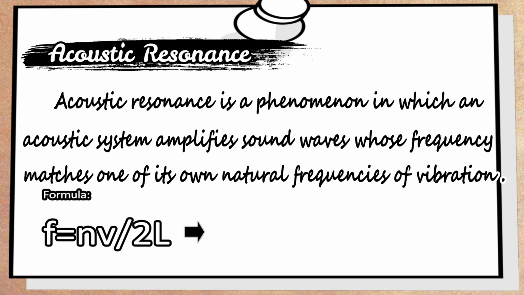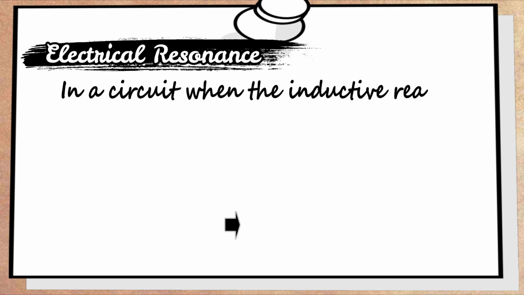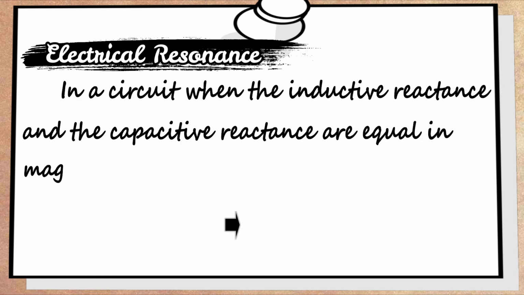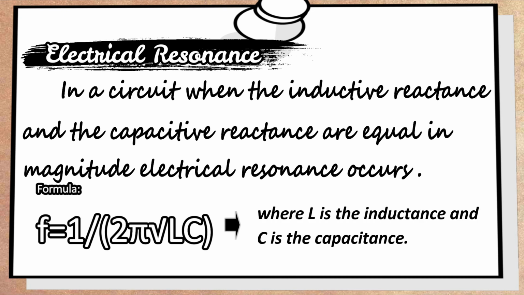In the case of stringed instruments, if we consider a wave traveling along the string with speed, the resonant frequency is given by this formula, where n is the harmonic order and L is the length of the string fixed at each end. The equation used to calculate the electrical resonant frequency in an LC circuit is this, where L is the inductance and C is the capacitance.